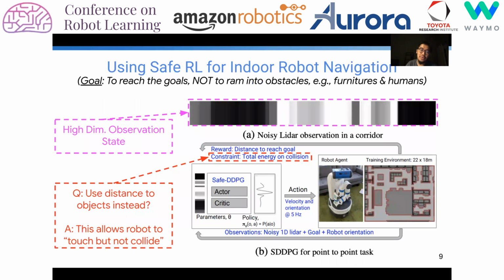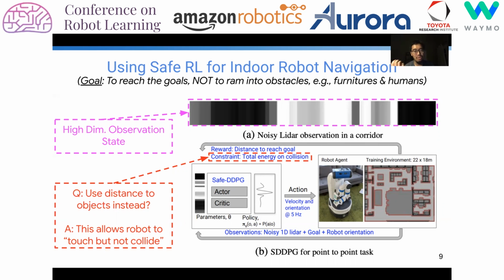Next, there is also this indoor robot navigation domain that we use for a proof of concept of our safe RL methods. Here, the main objective is to control the robot to navigate from start to goal accurately, and of course to avoid ramming into obstacles such as furniture or humans. Here, for obstacle avoidance, instead of distance to objects cost, we consider the constraints based on total energy on collisions. The main reason is we can allow the robot to touch but not collide into objects.